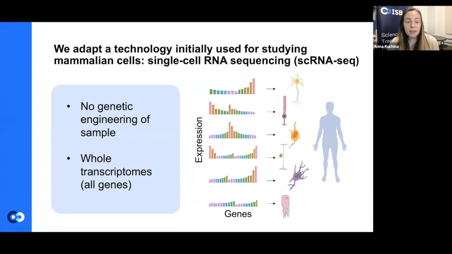So this technique doesn't need any genetic engineering of the sample, and it can also read out all of the gene's activity, which means that it can sequence or count all of the RNA that are within any single cell. And we don't need to actually pick which genes we want to measure. And so in mammalian cells, so for example, for the human brain, we can see a lot of the different kinds of neurons within the brain and so on with this technology.